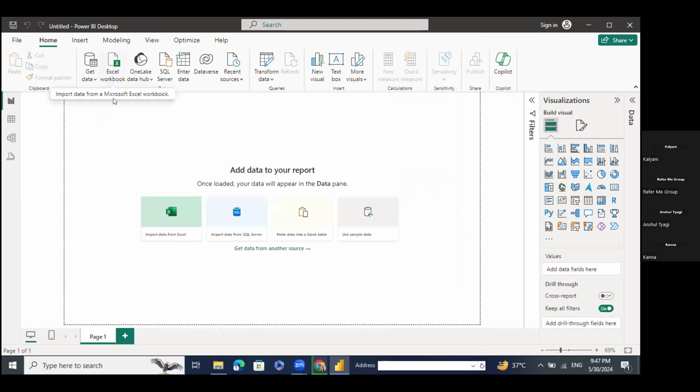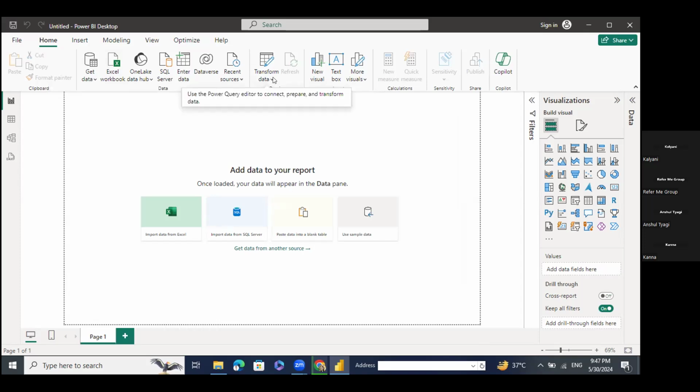Here we can cancel it. With this, we can import our Excel file if our data is in Excel. Apart from that, there is the Transform Data option, which is also the Power Query Editor.